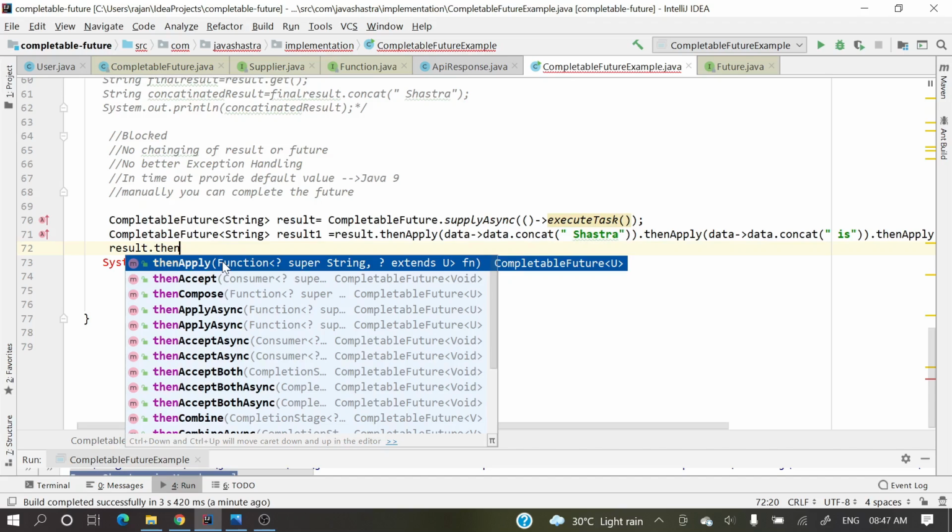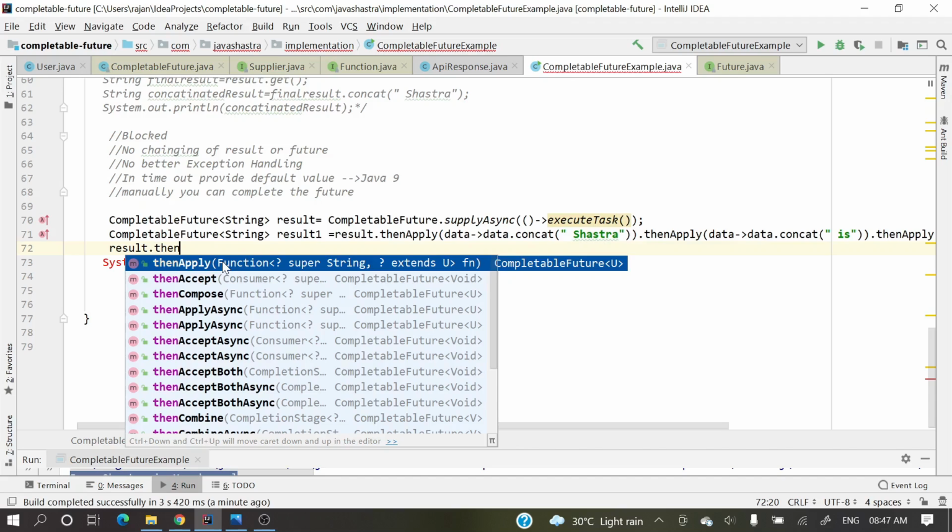Ideally, you can use then apply for transforming anything. If you compare it with streams map, list.stream.map, what exactly are we doing there? We receive the input, transform something and return it.